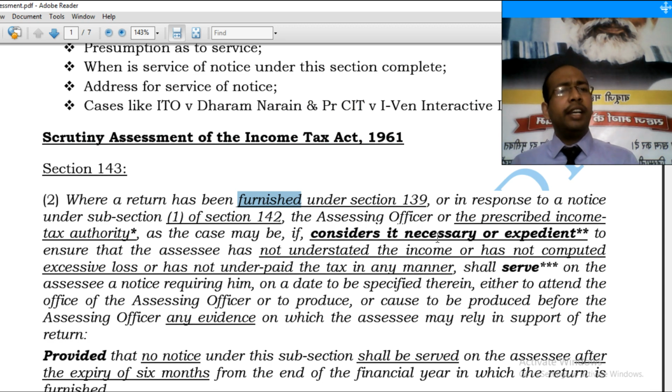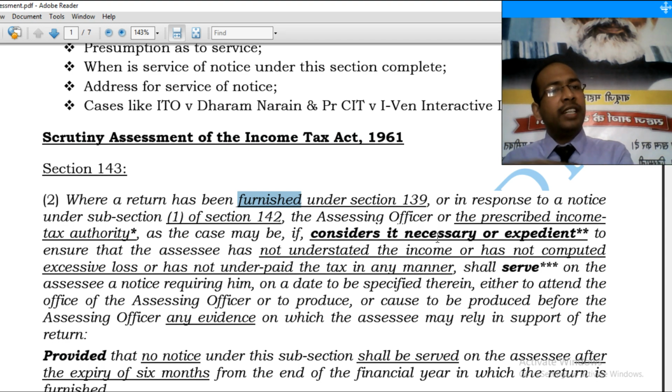So suppose while scrutinizing in a limited scrutiny, the assessing officer feels that the assessee has understated certain items which he has not specified in the notice. So whether he can convert limited scrutiny to complete scrutiny suo motu, or is there some procedure? Yes, there is a procedure. Limited scrutiny can be converted to complete scrutiny. How? By recording reasons, and that reason should be furnished to the jurisdictional principal CIT, and the approval should emanate from the principal jurisdictional CIT. So limited scrutiny can be converted to complete scrutiny, and complete scrutiny is complete scrutiny in itself.